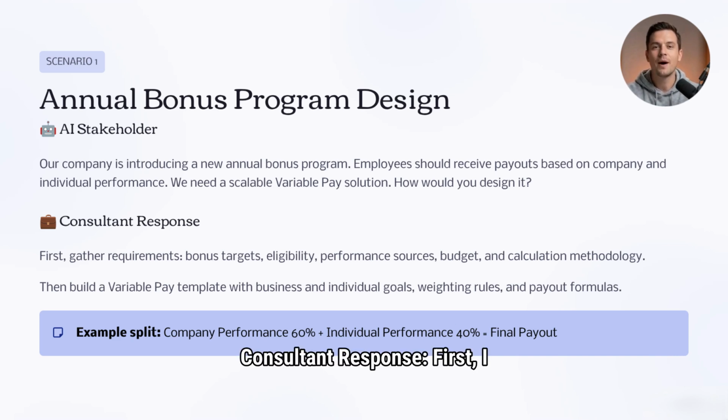Consultant response: First, I would gather business requirements. I need to understand bonus target, eligibility, performance sources, budget, and calculation methodology. Next, I would create a variable pay template. The plan would include business goals, individual goals, weighting rules, and payout calculations. For example, company performance equals 60%, individual performance equals 40%. The final payout formula combines both scores against the employee's target incentive amount.